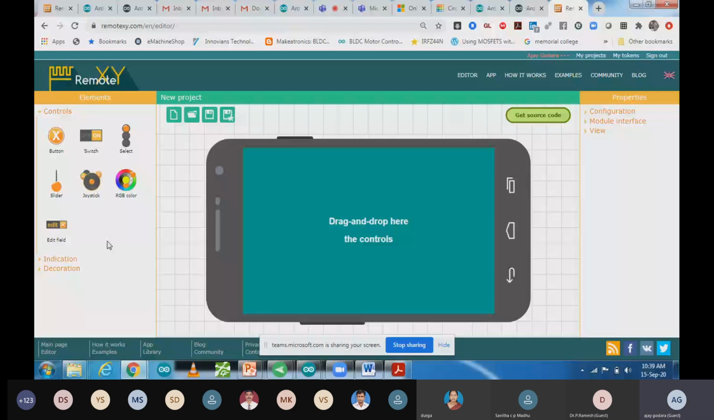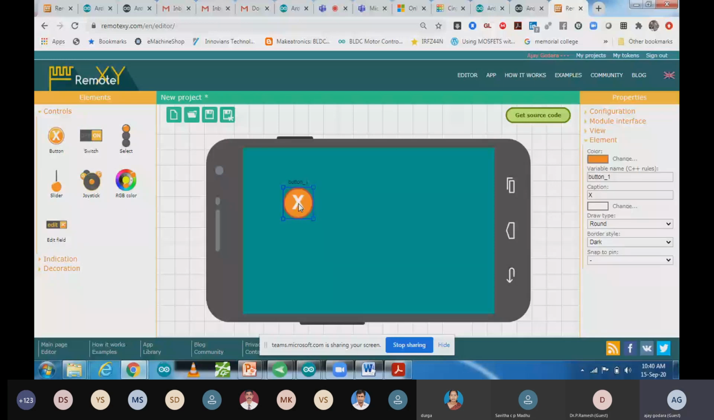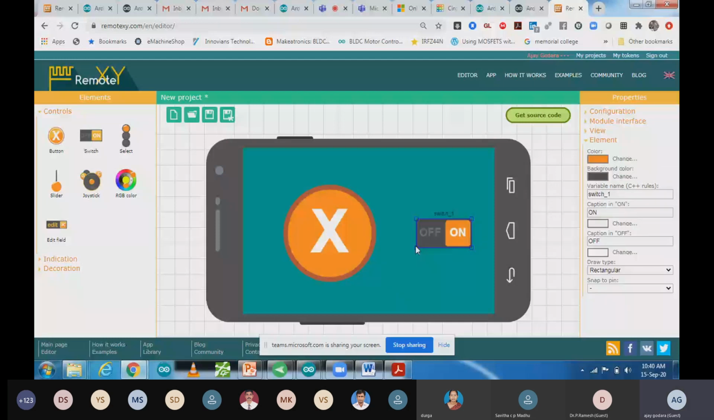So what you can do, you can drag and drop. Simply just drag and drop, and you will be able to see it like this. Now after that I'm going to take a second button. So multiple buttons you can take. I want to increase the size of the button, that also you can change. Click on the button and you can stretch it. So that we have used over here. This one is a push button, this one is an on-off switch.